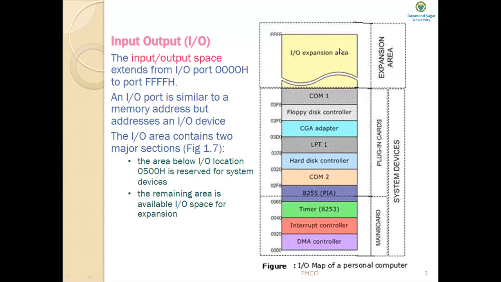So this part is available for IO expansion. This diagram shows the IO map, input output map, found in many personal computer systems.